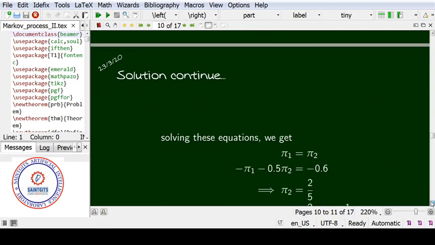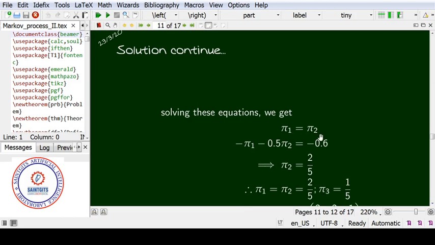Then solving these 3 equations, we got pi 1 is equal to pi 2, and minus pi 1 minus 0.5 pi 2 is equal to minus 0.6, and we use pi 2 here. So pi 2 is equal to 2 by 5. Then by the pi 1 equals pi 2 condition, pi 1 should also be equal to 2 by 5. By the normalization condition, total probability pi 1 plus pi 2 plus pi 3 is equal to 1.